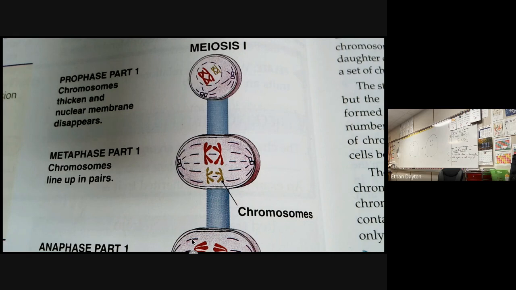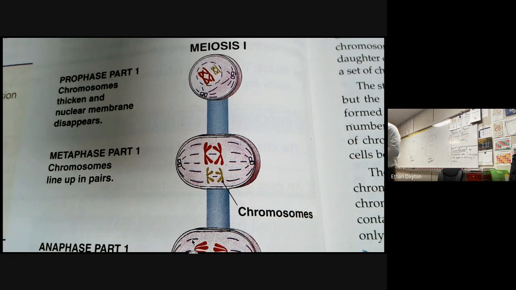Use your context clues. So up on the board, this is what happened in mitosis, right? They lined up just like that. Now that's a very simplistic drawing. This is what's happening right here. This is meiosis in metaphase 1. This is metaphase for mitosis over here. That's where they're different.